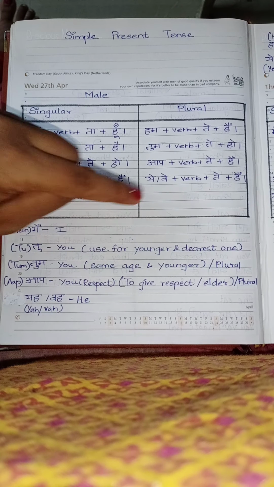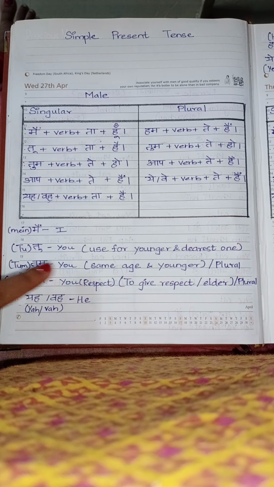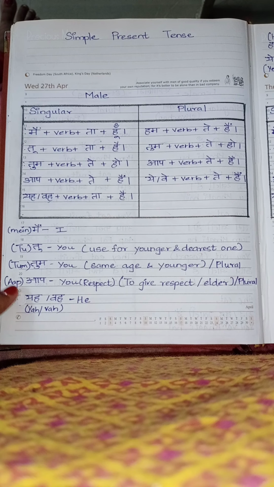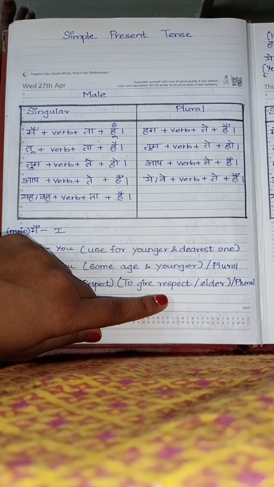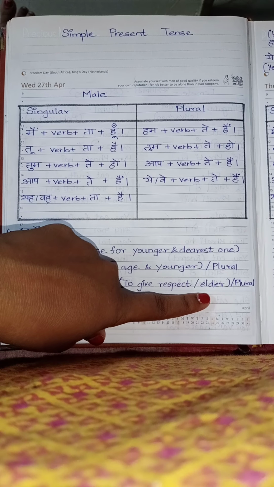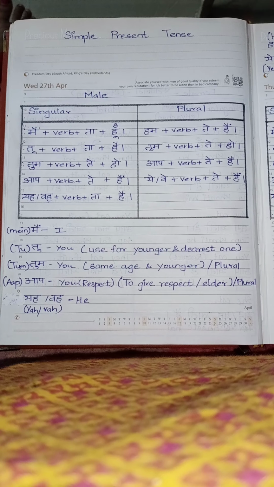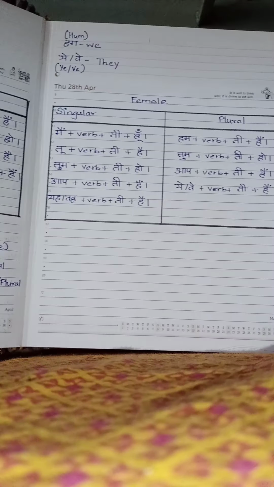tu we will use for younger and dearest ones, okay, and tum we will be using for the same age or younger, and also for plural, and aap we will use to give respect to elders, and also it will be used for plural. Okay, and now we will go for female.